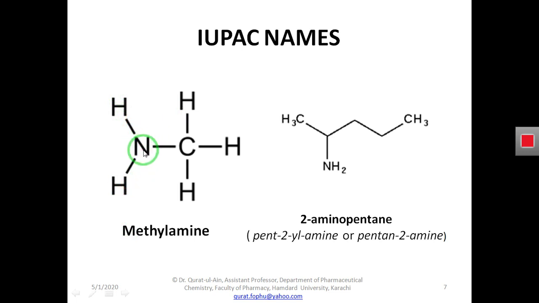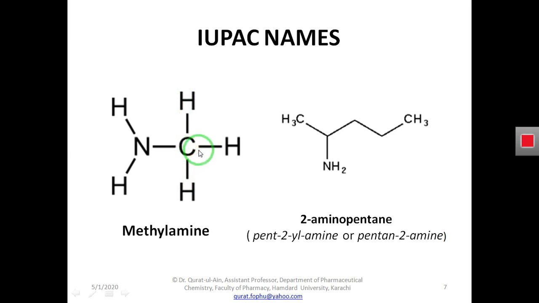Here was present ammonia, a nitrogen atom having three hydrogen atoms. So what we did here, we replaced a hydrogen atom of this ammonia and added a methyl group. What is a methyl group?